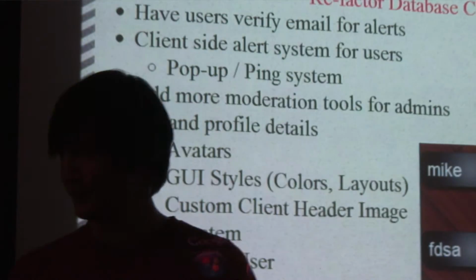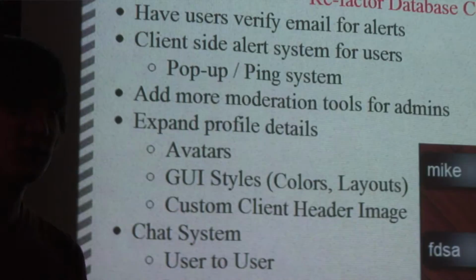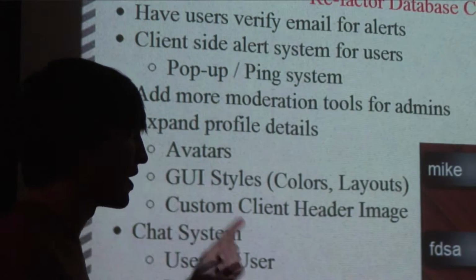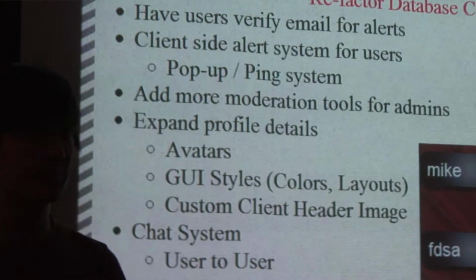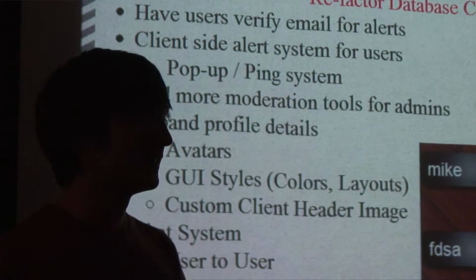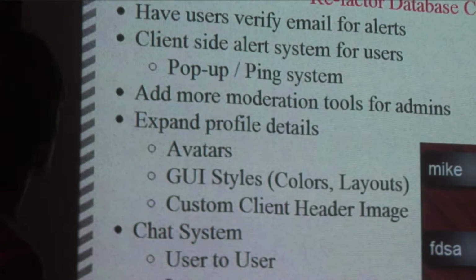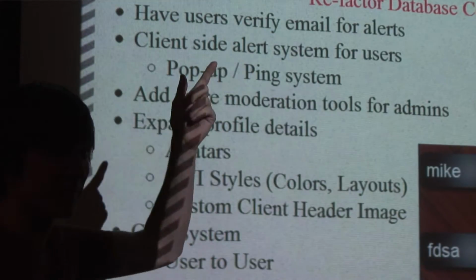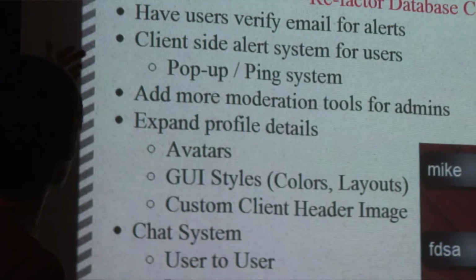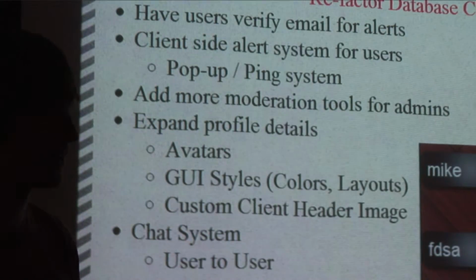So where do we go next? It's a really big thing to get the database working. That really goes across every aspect of the entire project. I was going over a specific example, but that problem permeates through everything. So we're rewriting that, but that's not completely done. And then we just have other things that we want to get to. I made that red because it's probably our biggest crucial thing right now, but obviously, like Mike said, verify your email address so we know it's a good one so we can actually contact you later at it.